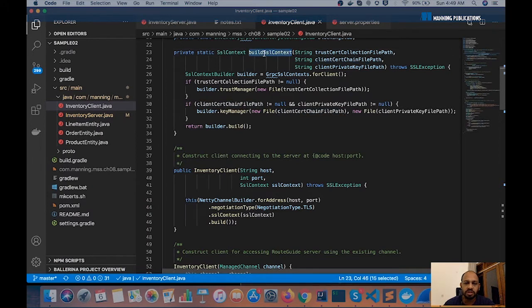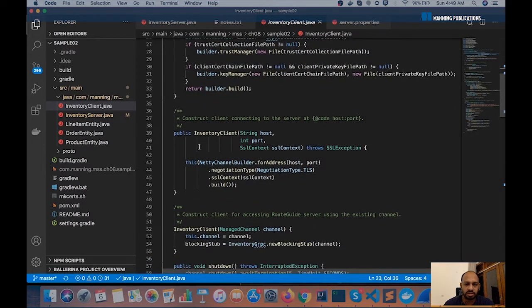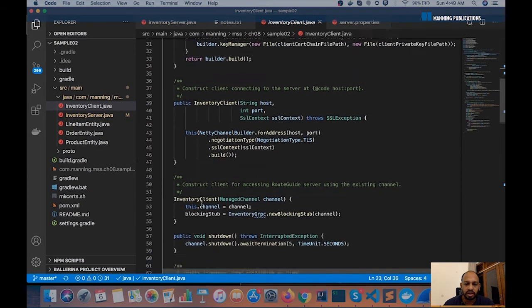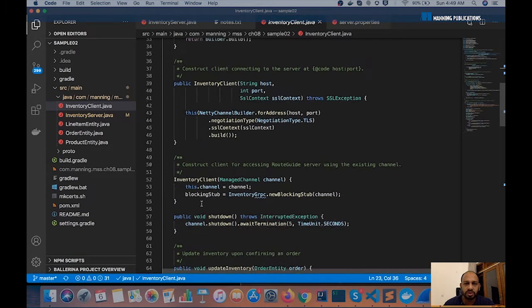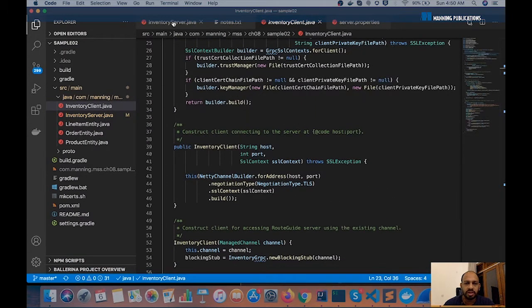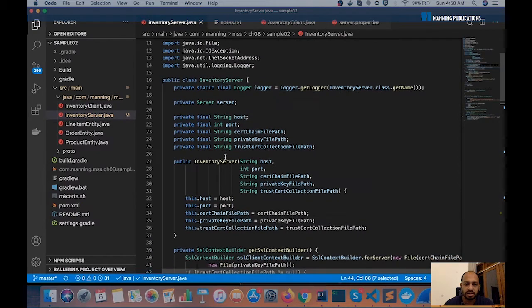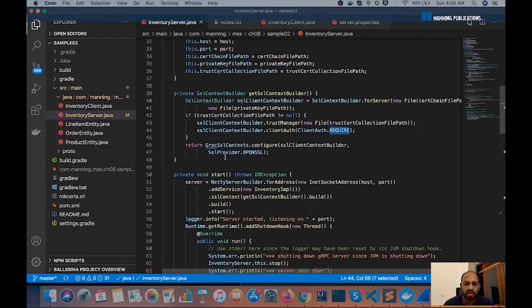This method is being used by the constructor, which passes this information into netty. That's how you initialize the client, and the server initialization also happens in a similar fashion.